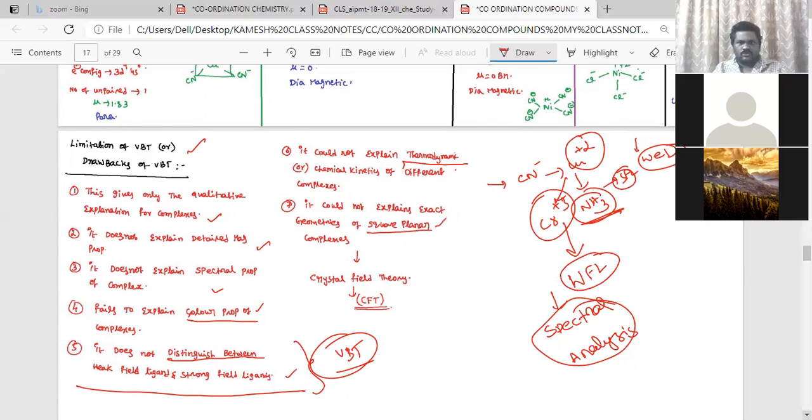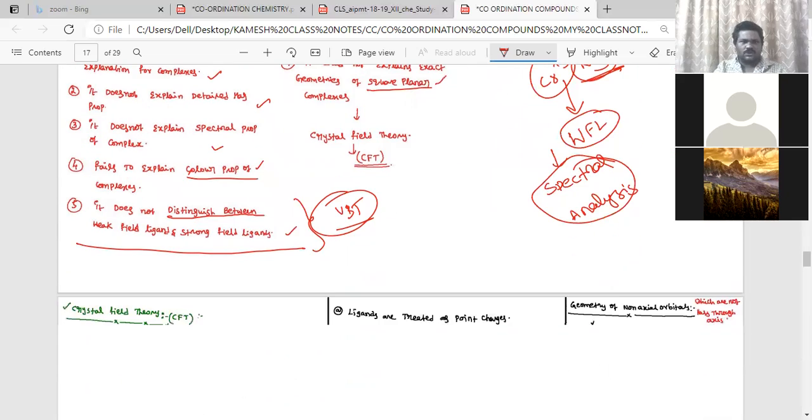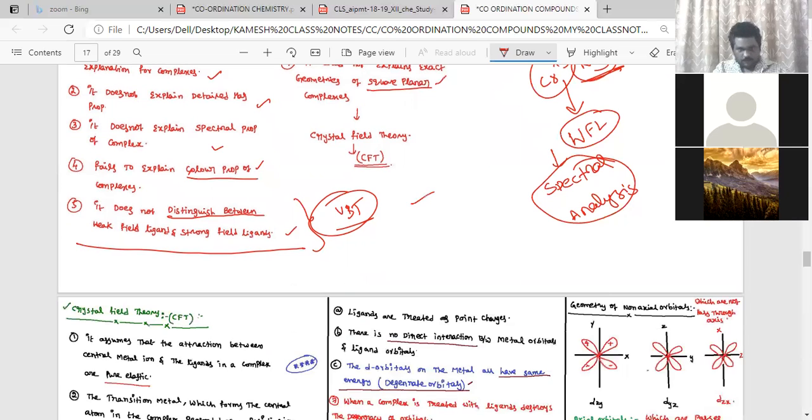Now what you need to do today: try to complete this total part. Read up to this completely. Only theory you need. Now I am forwarding these class notes to you in the WhatsApp group. Once the class is completed, I will teach crystal field theory tomorrow. Why I am taking this break: to understand crystal field theory you should know about VBT. So by tomorrow we will complete this chapter.